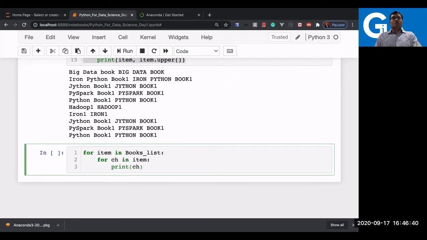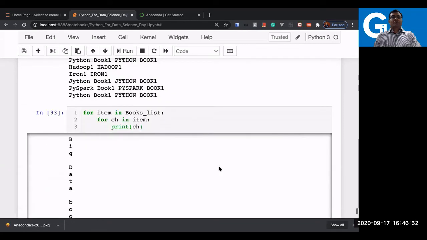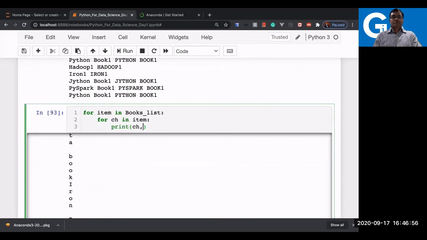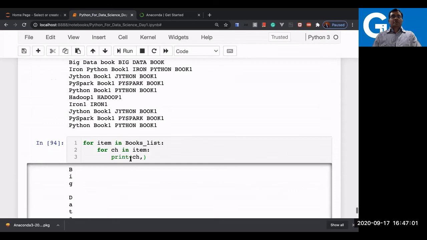So all those words, which are the book names, will be converted into characters. So let's see the result now. Very big result because all this got converted to characters now. Okay, so this is the way the nested for loop works.